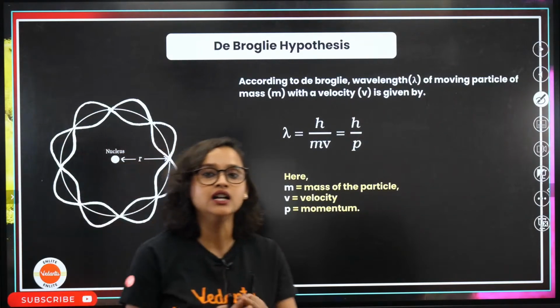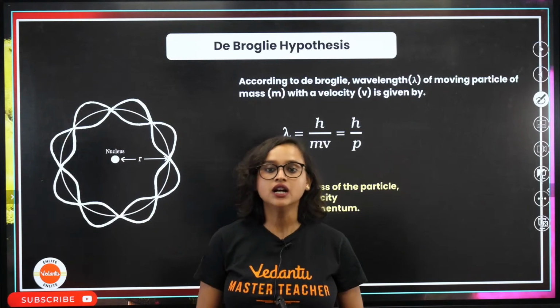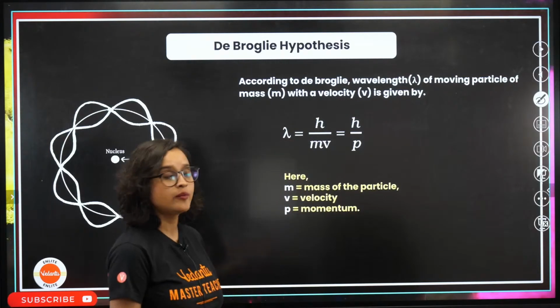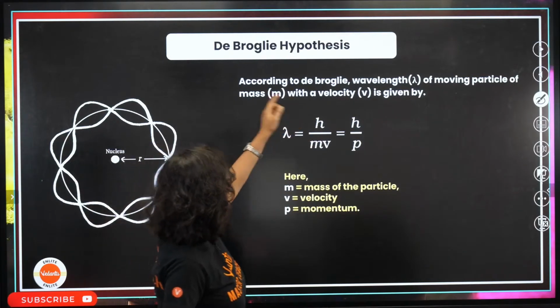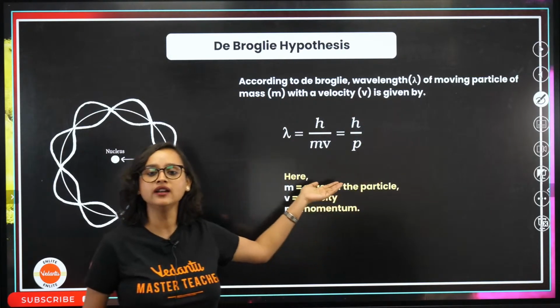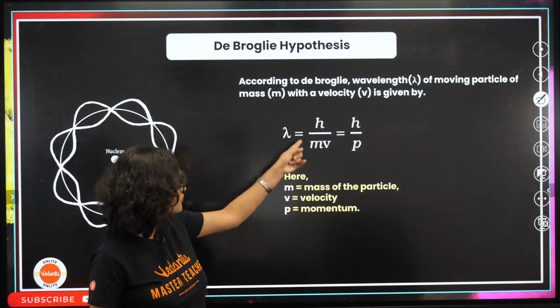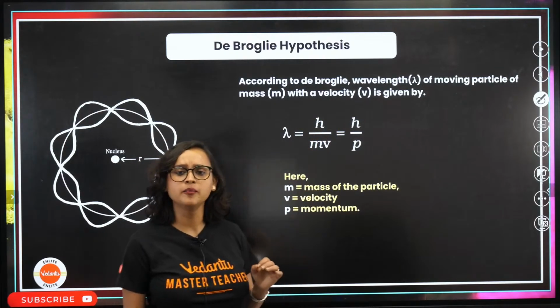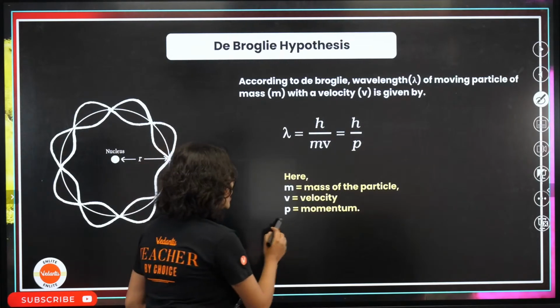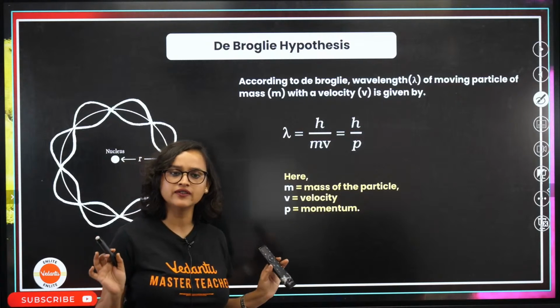Now comes our very important part, de Broglie's hypothesis. According to de Broglie, the wavelength of a moving particle of mass m with a velocity v is given by lambda is equal to h by mv, which can also be written as h by p. What is p? p is momentum, v is velocity, m is the mass of the particle. Very easy, very simple.